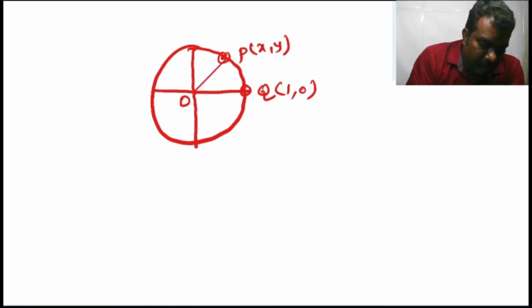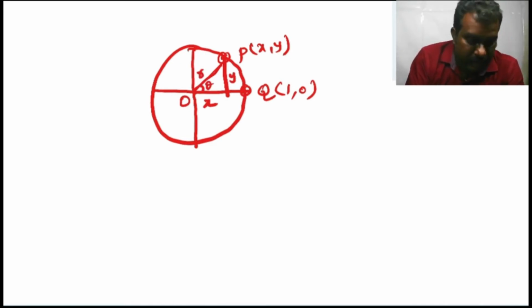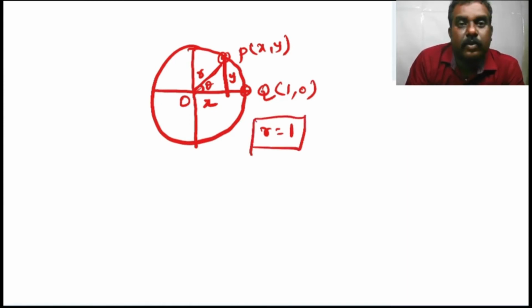Let us make a right angle triangle inside the unit circle with the base x, the height y and the hypotenuse r. Make an angle theta with the base x. Here r is equal to 1. The reason is r is the radius of the circle, at the same time hypotenuse of the right angle triangle. Here the given circle is unit circle, that is the reason we are taking that radius is 1.